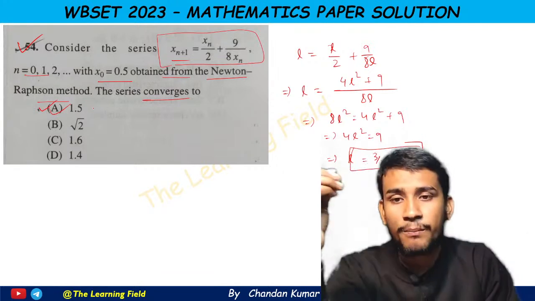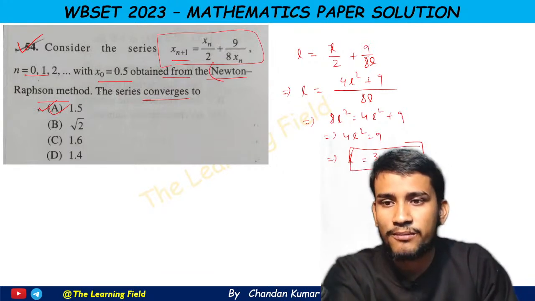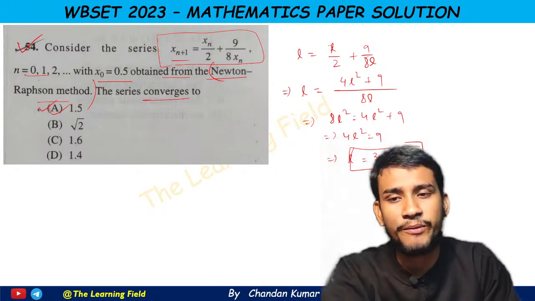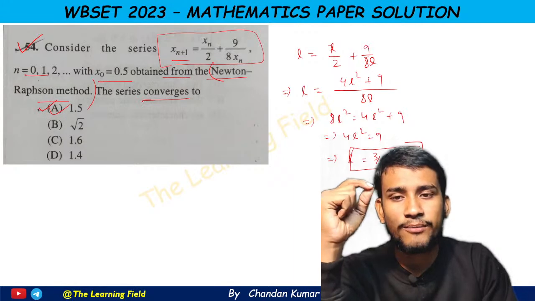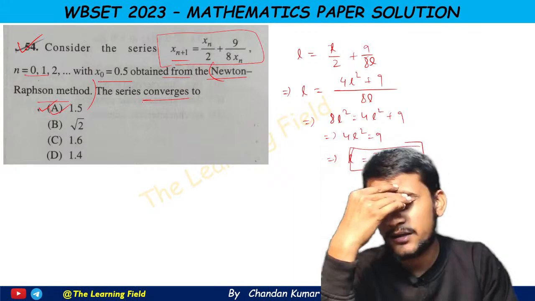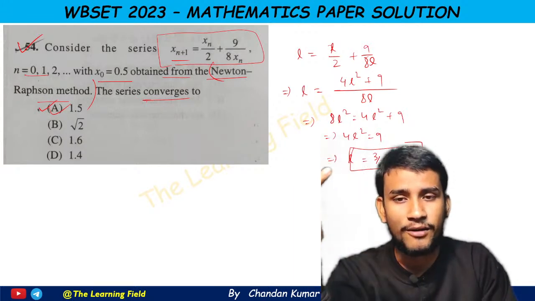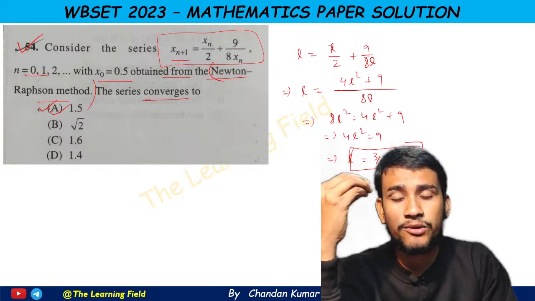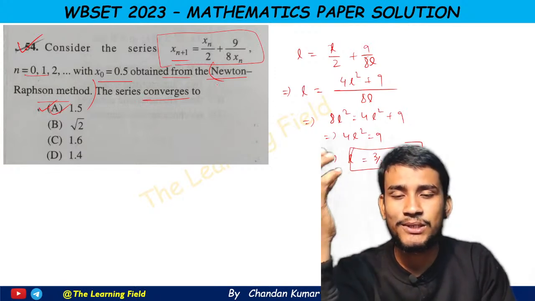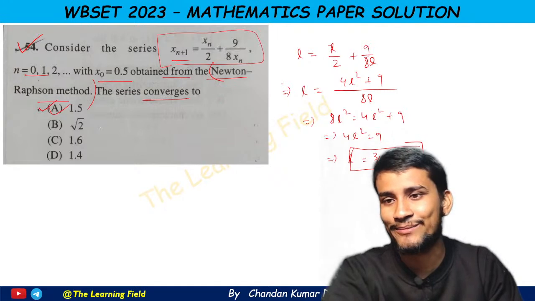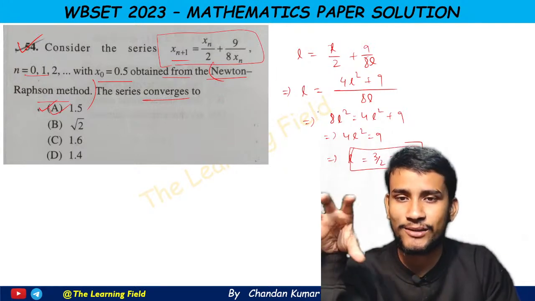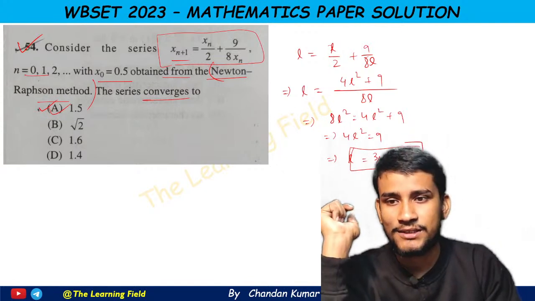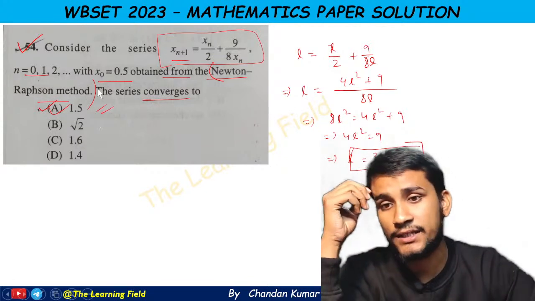See, if you apply the Newton-Raphson method to this problem, then it is going to be a very big or very laborious calculation. We have to solve this problem by any way, and you do not have any calculator in the exam hall, so you can't apply the Newton-Raphson method to solve this question. I think this is a very easy way to solve this question. So 1.5 is the answer of this question.